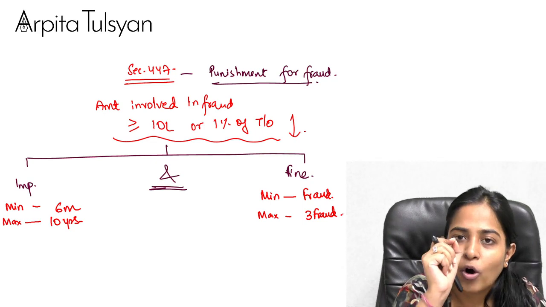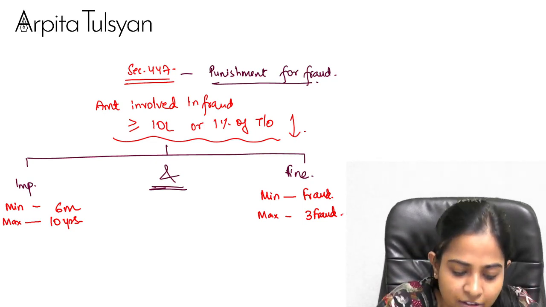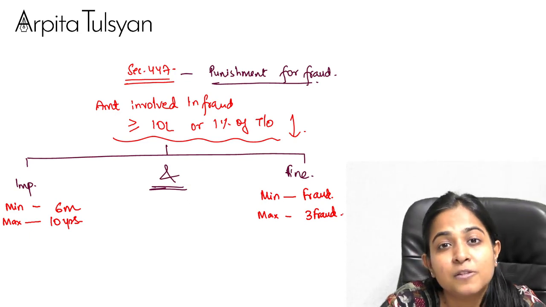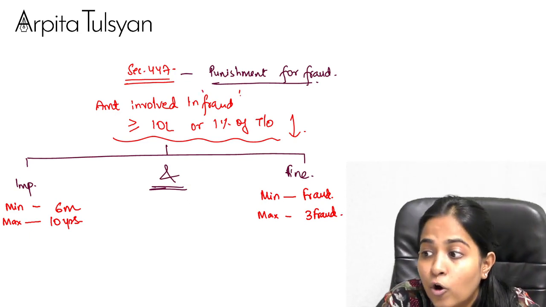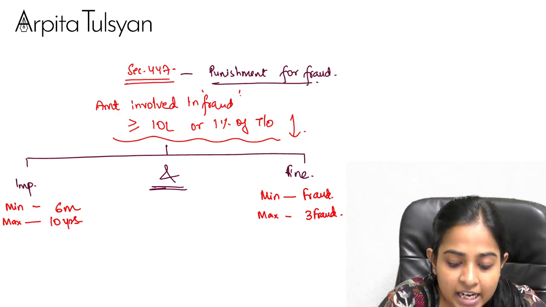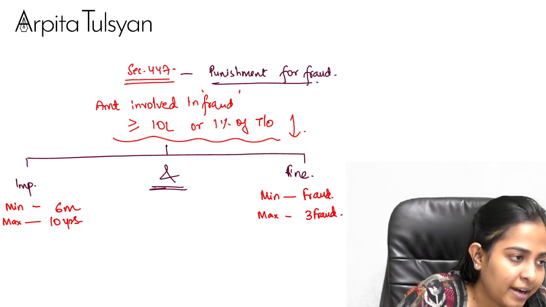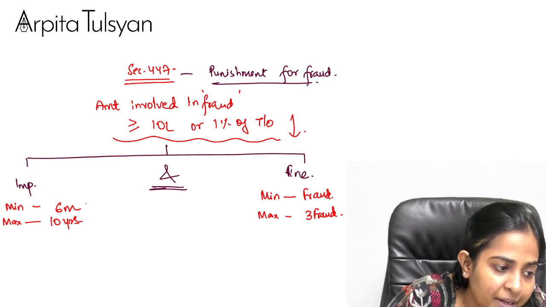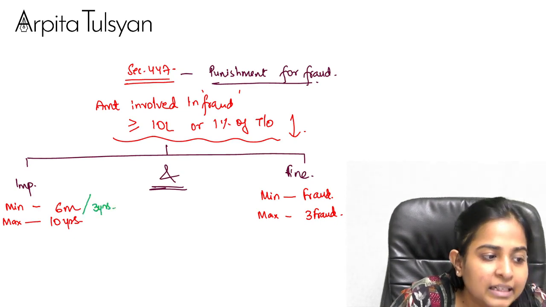One small addition they make here is if the fraud involves public interest, meaning because of this particular fraud the public interest has been affected. In that case, the minimum period of imprisonment, instead of 6 months, is going to be 3 years.